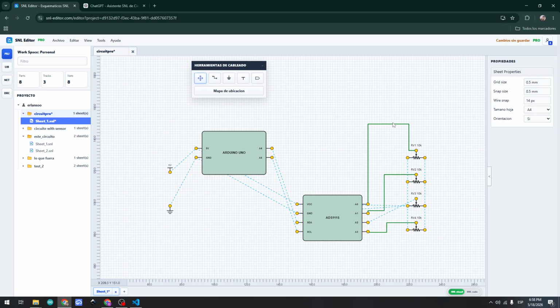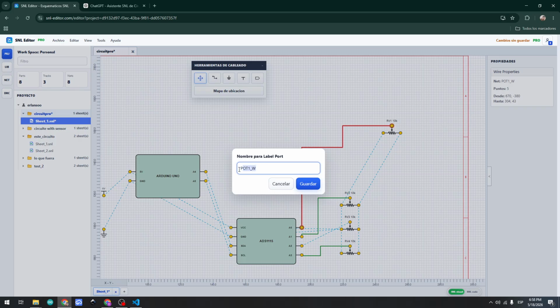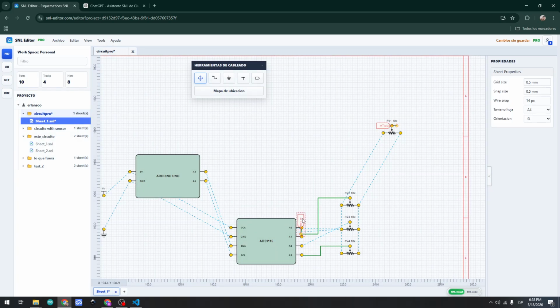And if the wire is so long, if the components have a long distance between them, you can double click here, and you can create a level port here. Yes, it's just like that.